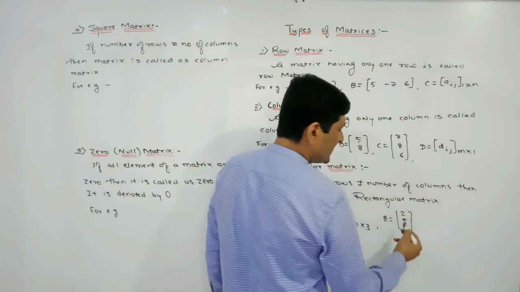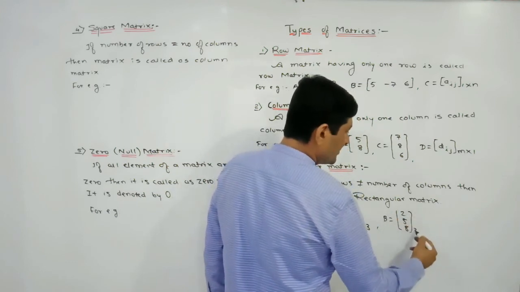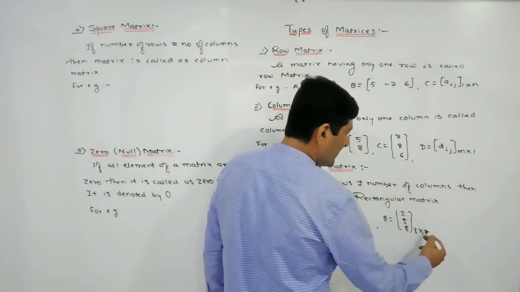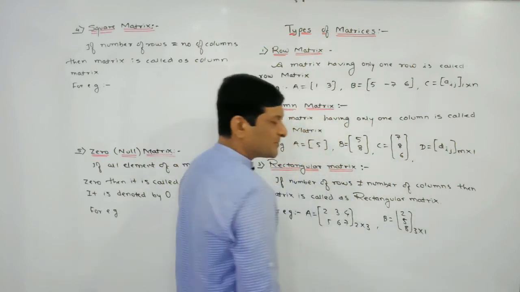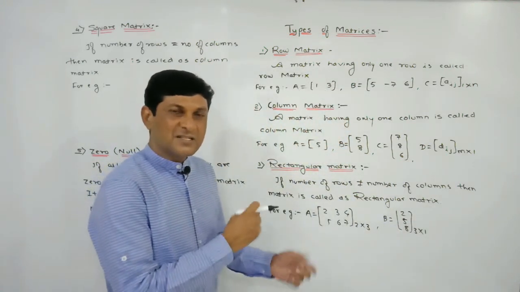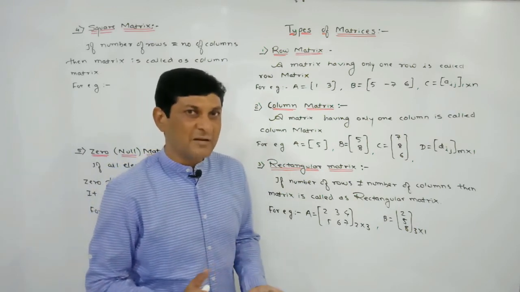In this case we can observe how many rows there are. 3 rows are there. And how many columns are there? 1. So the number of rows and the number of columns are unequal, so we can say that this is also an example of what? Rectangular matrix.